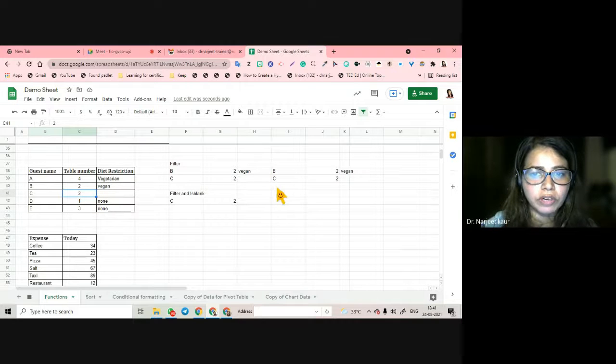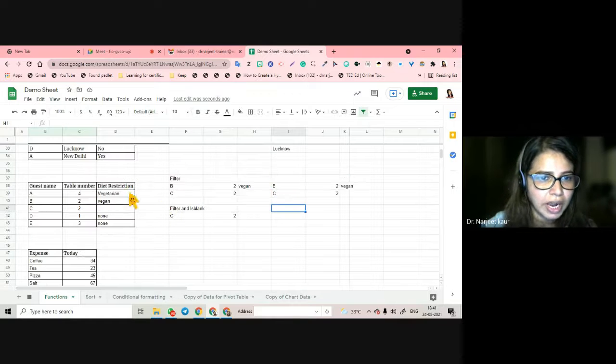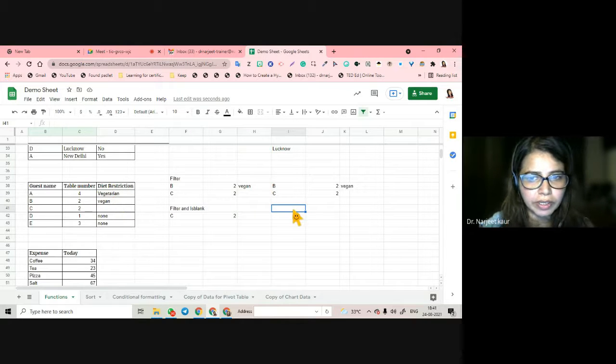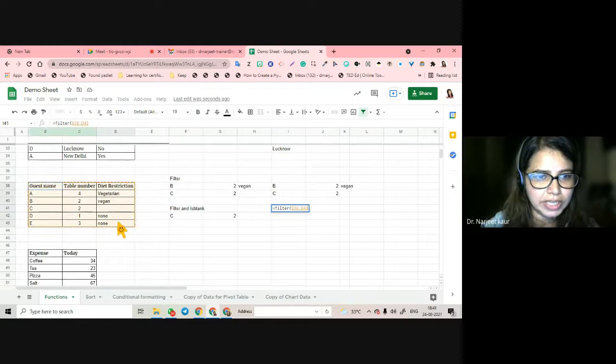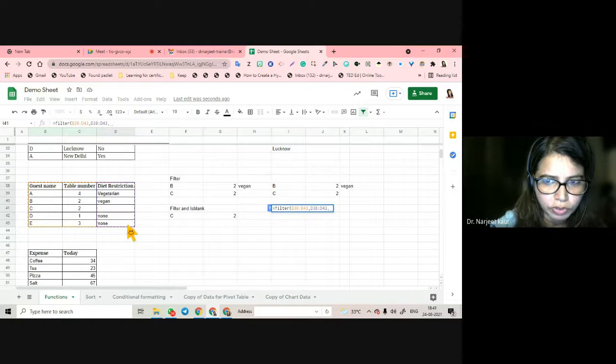Right? I can work, I filter also works in one more manner. Let's try. I can filter out vegetarian wala bhi. If I can work with that way, is equal to filter, पूरा data, comma, maybe diet restriction, comma, अगर हम लोग इसको inverted commas में लिखते हैं vegan, वो filter out होगा.